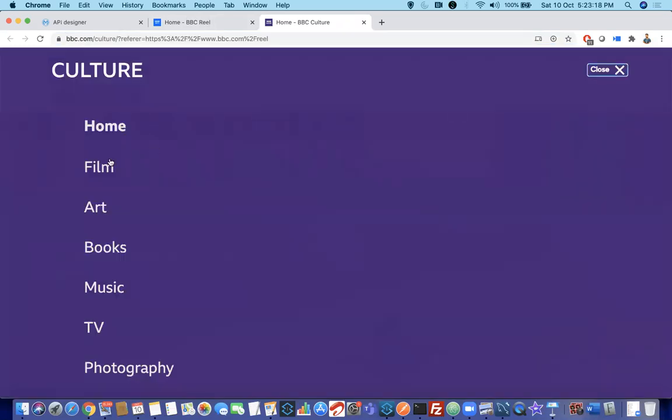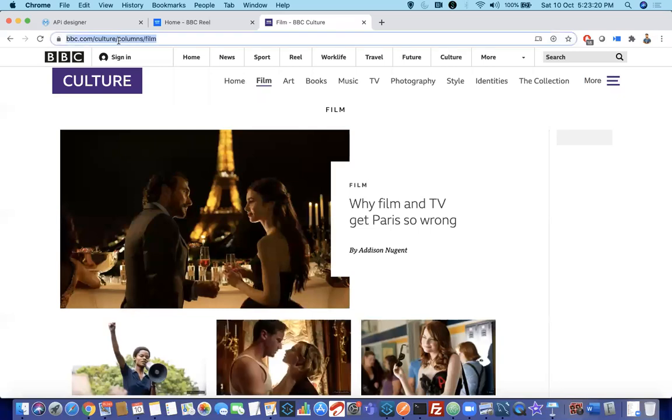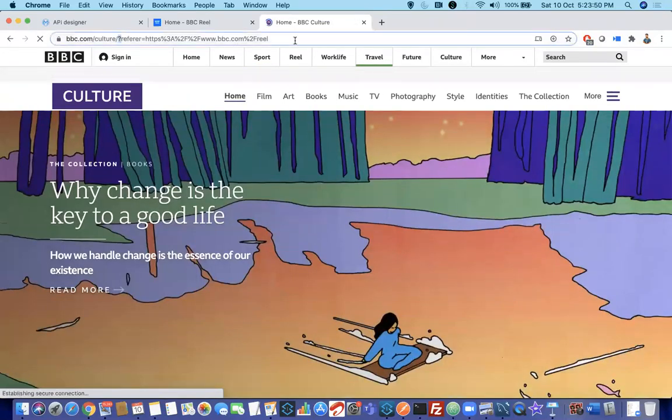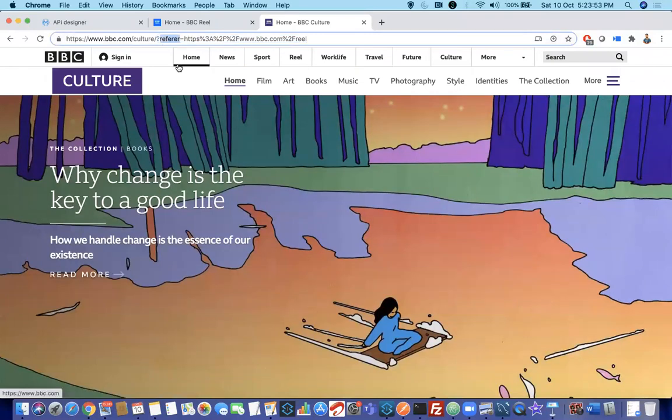If you go to more and click on film, you can see again this is another thing. Now you should be getting a question. Shravan, you called anything after this .com a resource. Then what are these two called, culture and film? These are called the main resource, the first part, forward slash with some name, and whatever you see after this is called URI params. Now we have three kinds. One is the resource, then URI params, and we have seen another thing when we clicked on culture: these are query params.